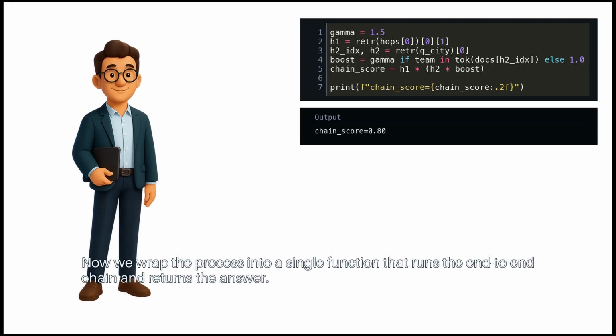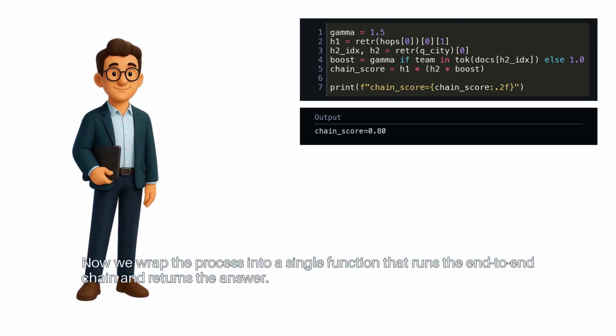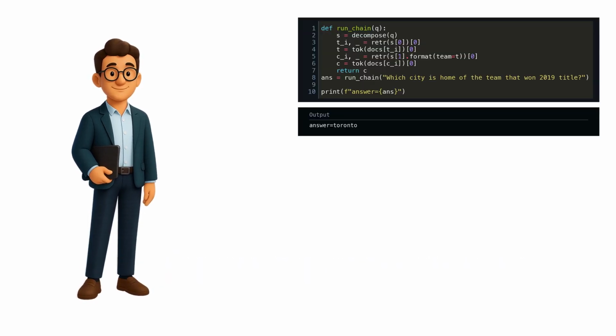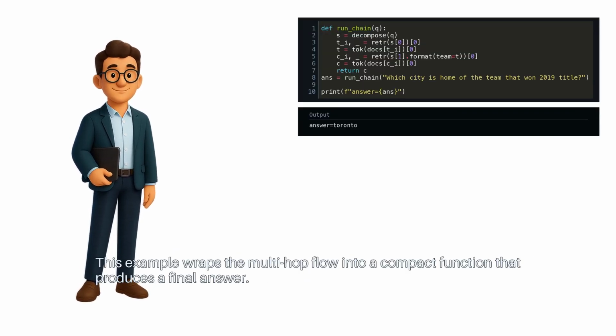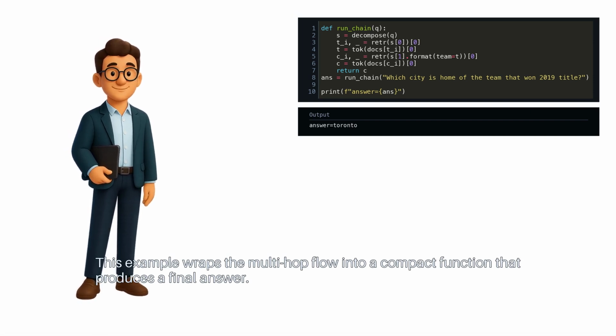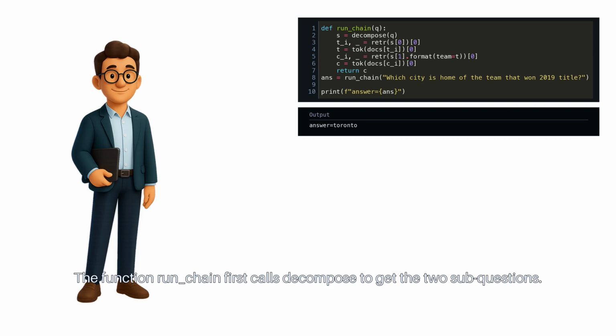Now we wrap the process into a single function that runs the end-to-end chain and returns the answer. This example wraps the multi-hop flow into a compact function that produces a final answer. The function runChain first calls decompose to get the 2 sub-questions.